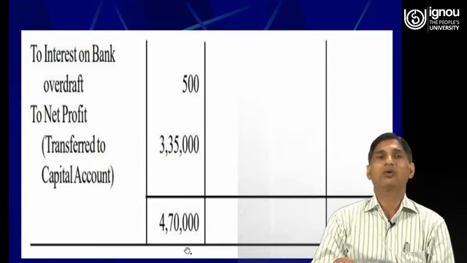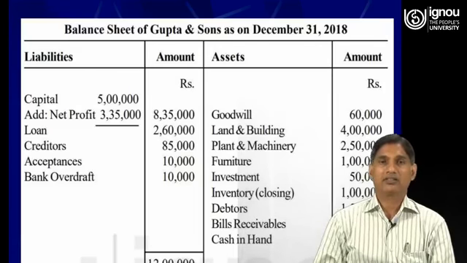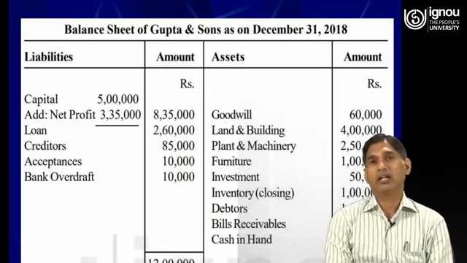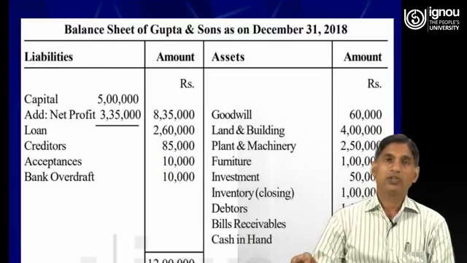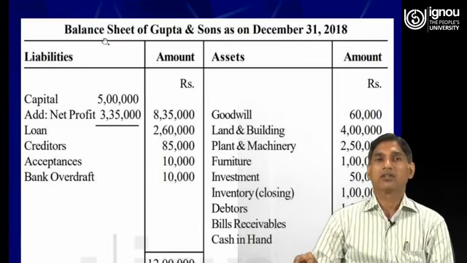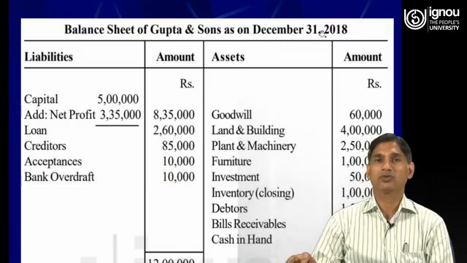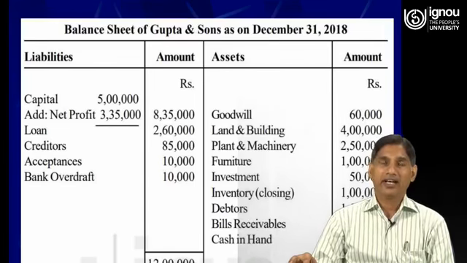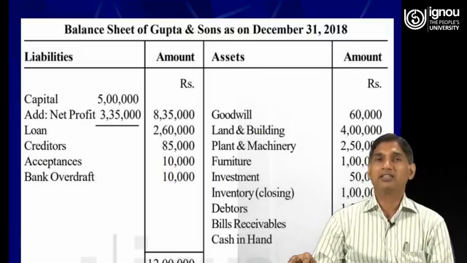Now we will see how the balance sheet is prepared. So this is how a balance sheet will be prepared. So dear learners, you see here at the top of the balance sheet, it is mentioned balance sheet of Gupta and Sons as on 31st December 2018. So it means the balance sheet is reflecting the position of assets and liabilities on 31st of December 2018.